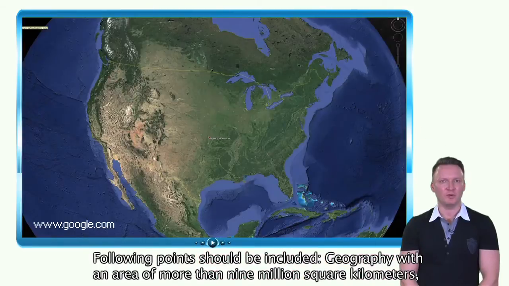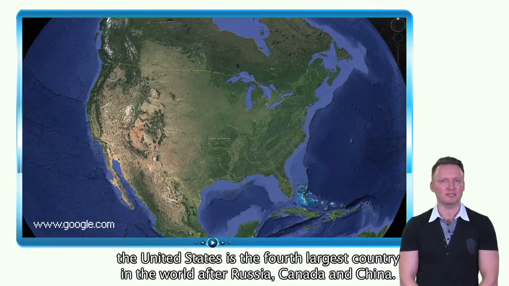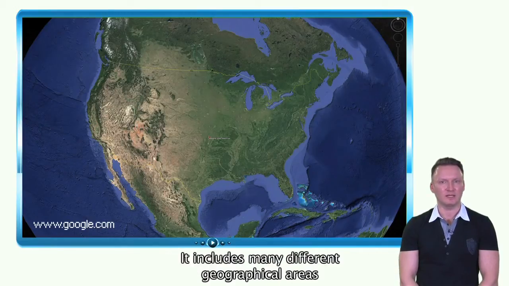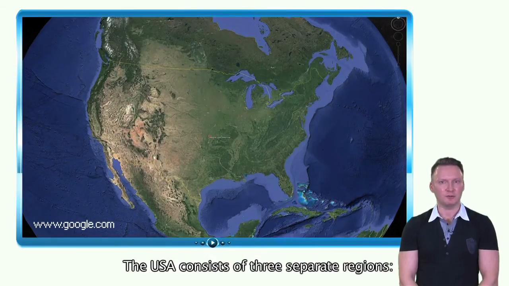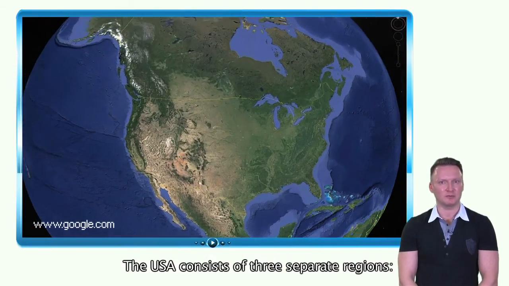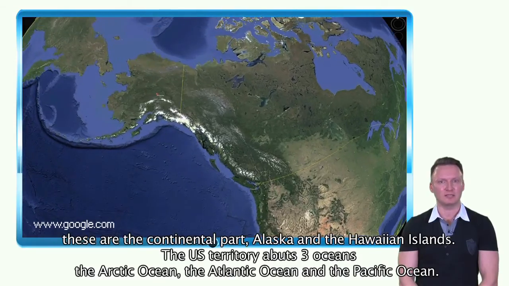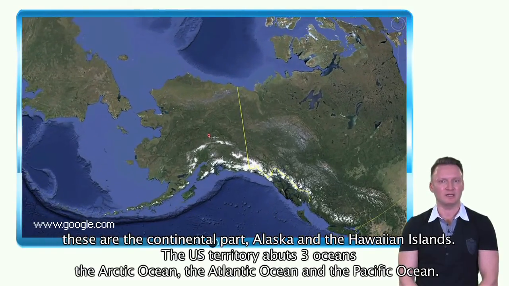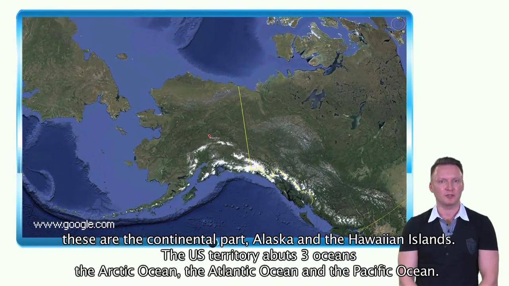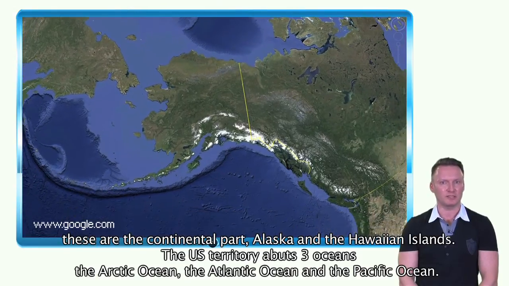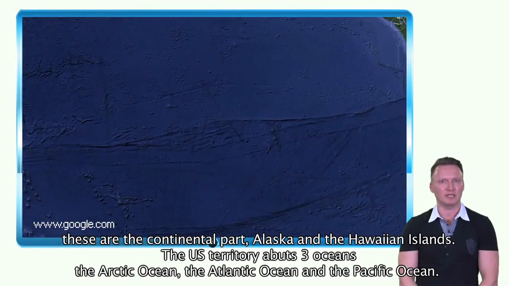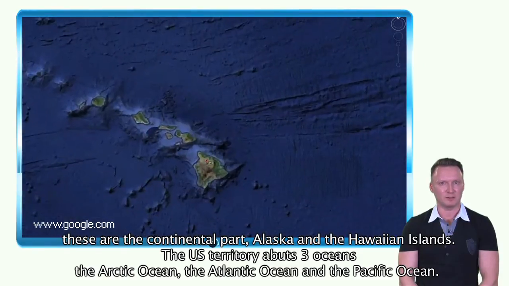Geography. With an area of more than 9 million square kilometers, the United States is the fourth largest country in the world, after Russia, Canada, and China. It includes many different geographical areas. The USA consists of 3 separate regions. These are the continental part, Alaska, and the Hawaiian Islands. The US territory abuts 3 oceans: the Arctic Ocean, the Atlantic Ocean, and the Pacific Ocean.